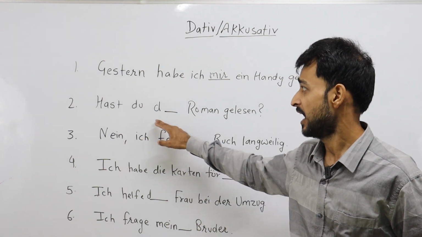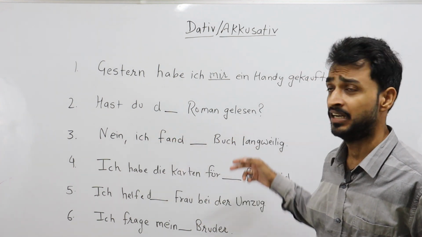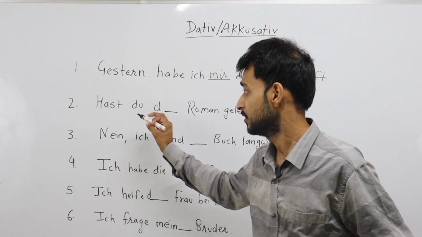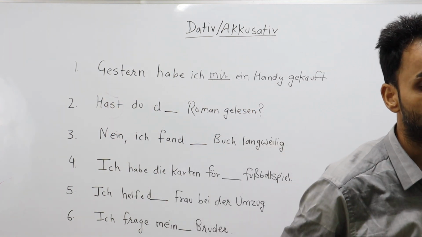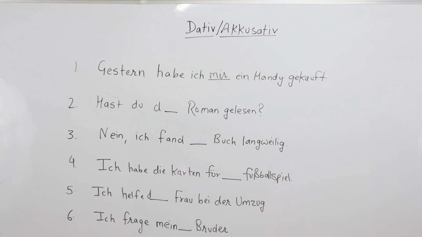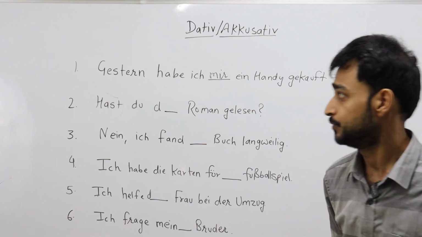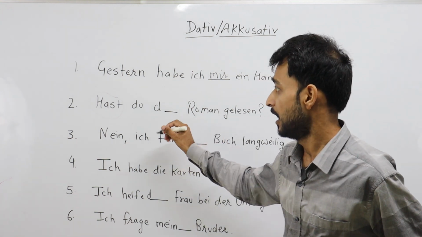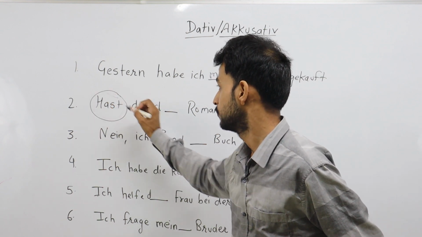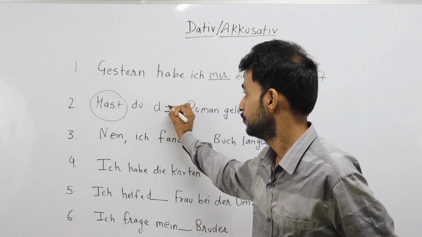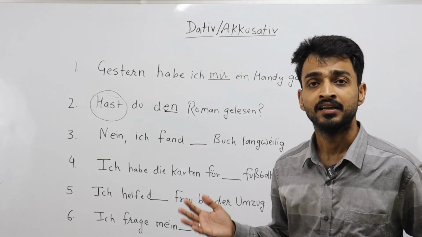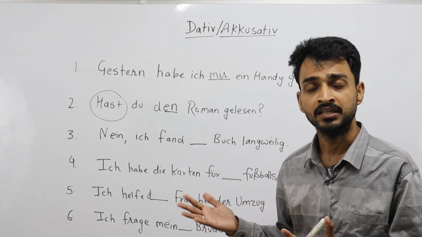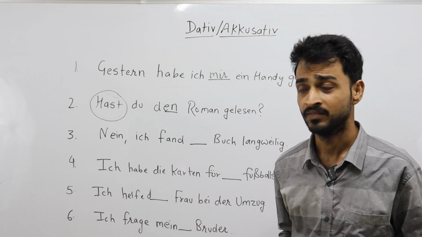Second sentence, hast du den Roman gelesen? It's a simple accusative sentence because of the verb haben. You know, haben is an accusative verb, purely accusative without any doubt. You have to write the accusative article. Der Roman changes into den. You should know the articles. Der changes into den, die stays die, das stays das in accusative case.